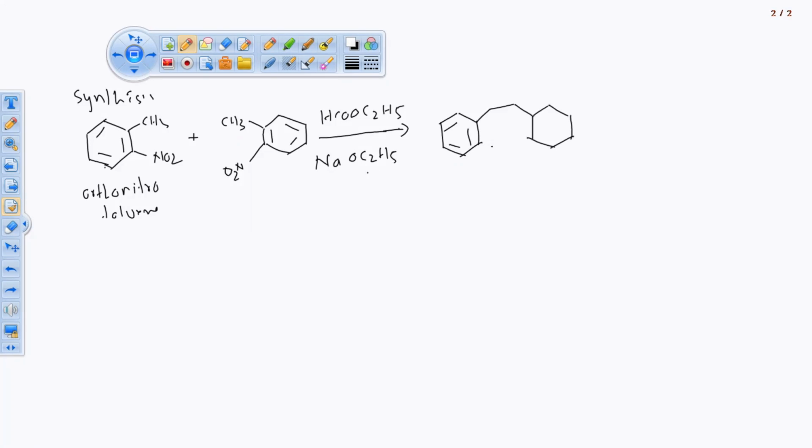So we are having 2 nitro groups, NO2 and NO2. So here this one is our benzene ring. Now the chemical name, I'm going to write the chemical name for this one. 1 nitrophenyl.